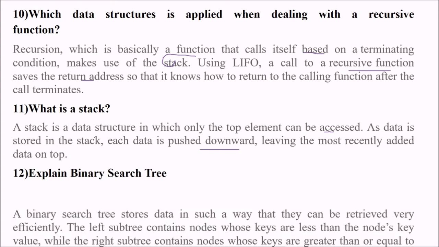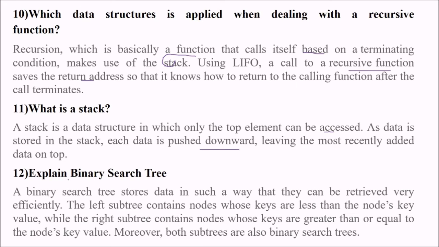Explain BST, binary search tree. So binary search and tree, also binary tree. So how is a binary search tree structured? A binary search tree stores data in such a way that they can be retrieved very efficiently, because you have a left subtree which contains nodes whose keys are less than the node key value. So if I can give you an example, if this is a tree, these are subtrees, no? So left will be less than this node, and right numbers will all be greater than this node.